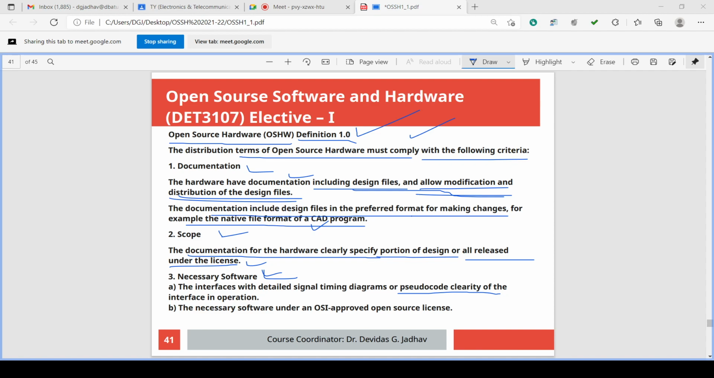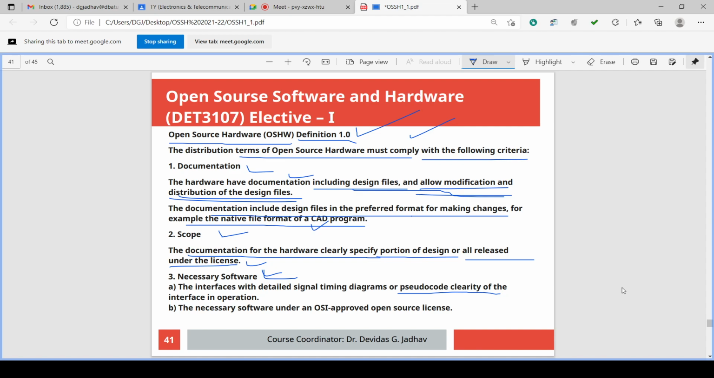What is the definition of open source hardware? Again, very quickly we'll revise. Open source hardware, OSHW definition 1.0. The distribution terms of open source hardware must satisfy the following criteria. What are the criteria?